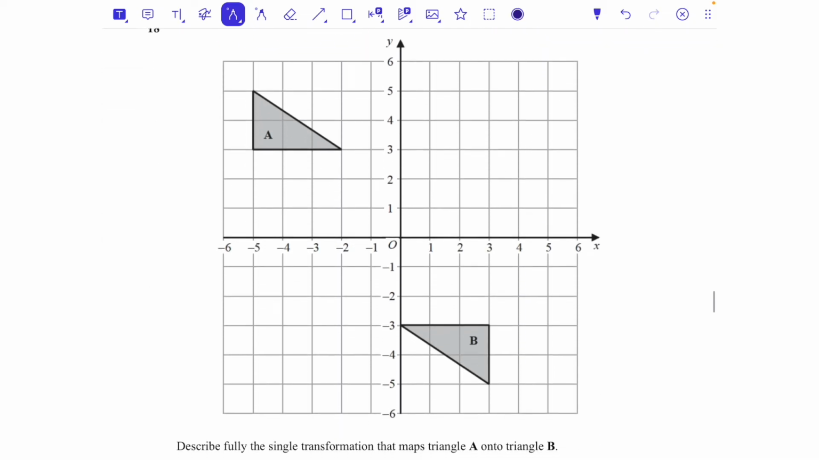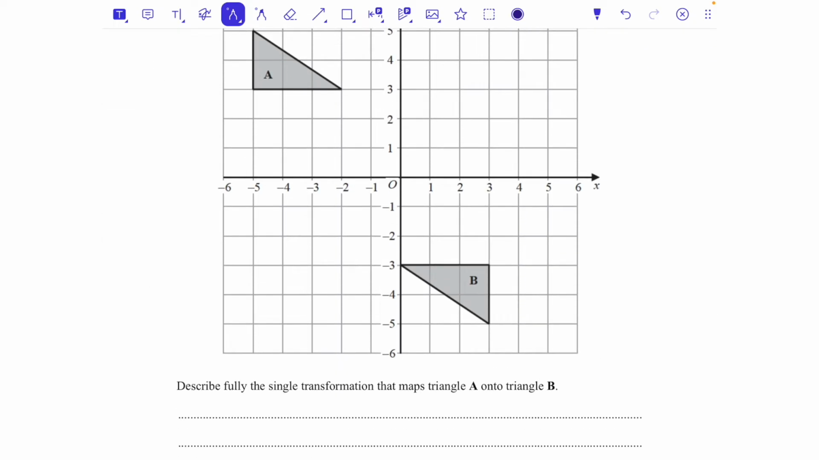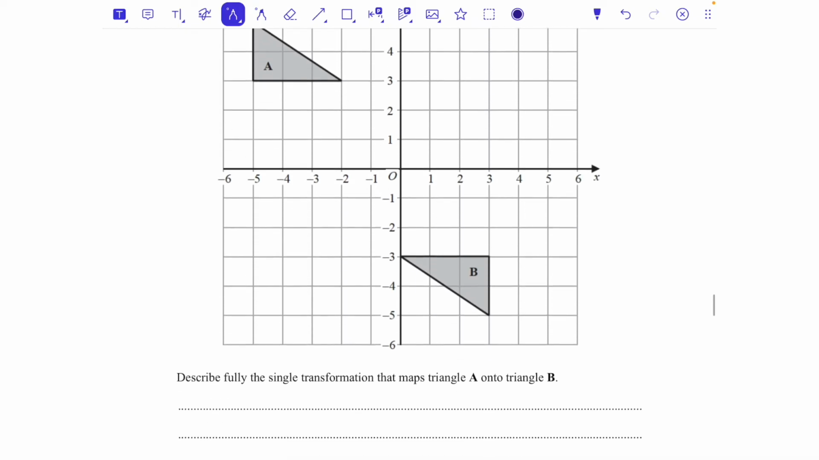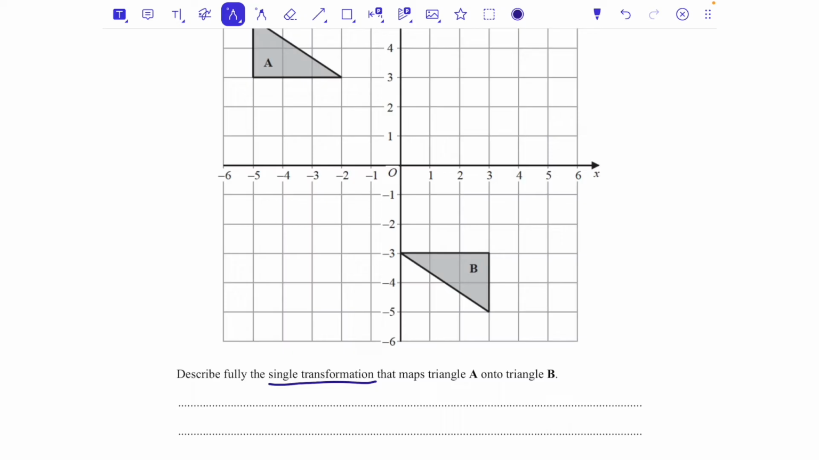Question number 18. Describe fully the single transformation that maps triangle A onto triangle B. So single transformation means you can only write one of them. There are 4 transformations: rotation, reflection, enlargement, and translation. They are your 4 transformations. And if you are asked for the single transformation, it's saying pick one of those.